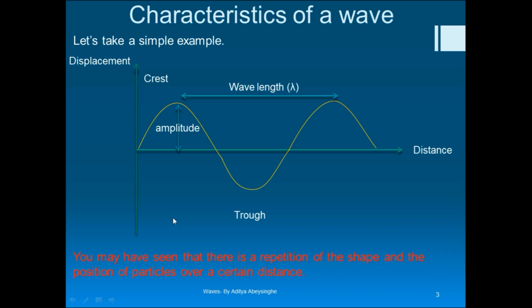You can see the repetition of the wave pattern throughout the distance. If we extend in this direction or in this direction, this part will be repeating at regular intervals. So this is a repetition, somewhat similar to the concept you learn under simple harmonic motion or circular motion.